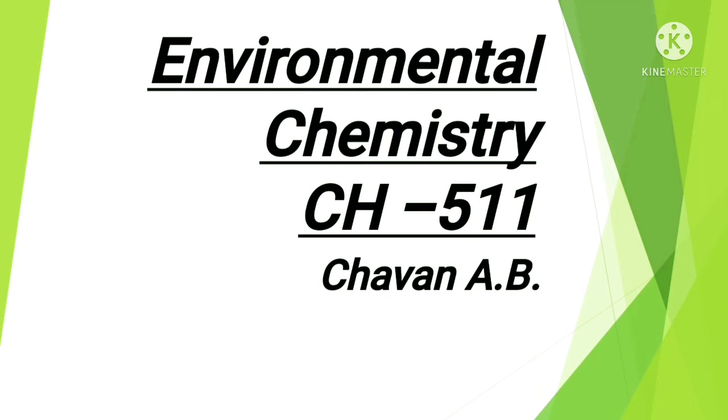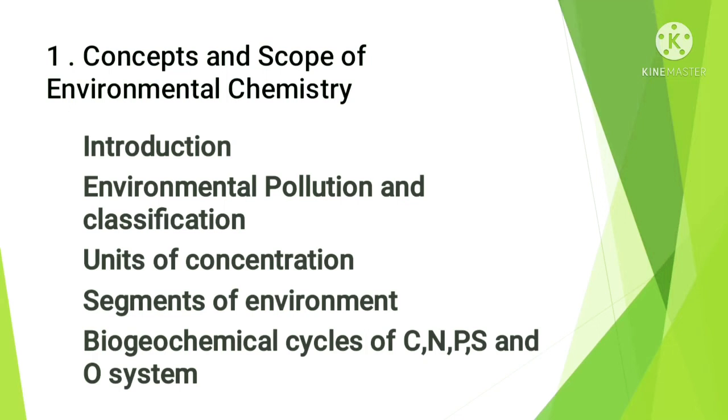In this environmental chemistry, a total of 4 chapters are there. Out of that, we are going to discuss chapter number 1, concept and scope of environmental chemistry. In concept and scope of environmental chemistry, some subtopics are there: introduction, environmental pollution and its classification, units of concentration, segments of environment, biogeochemical cycles of carbon, nitrogen, phosphorus, sulfur and oxygen system. Okay, so let us see the introduction.